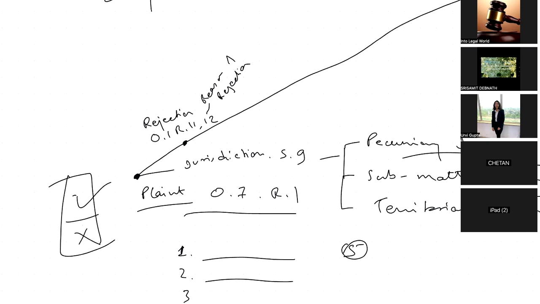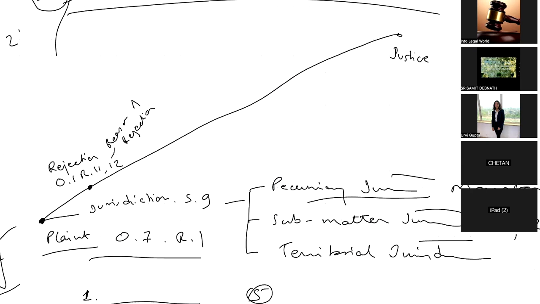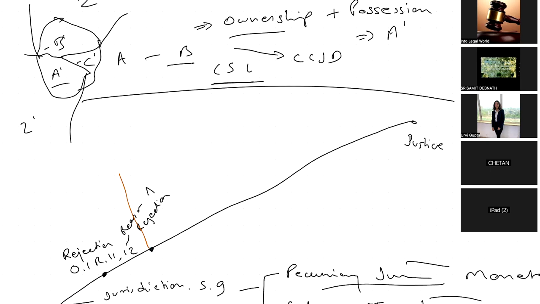Now, when the suit has been accepted, the court will issue service of summons, which is in Order 5.